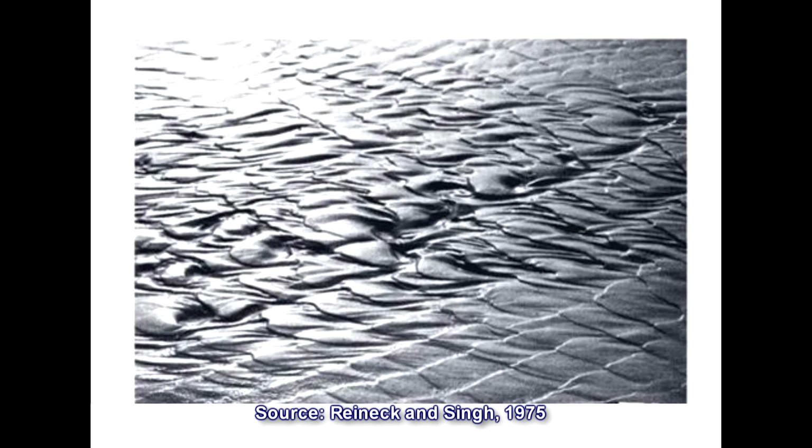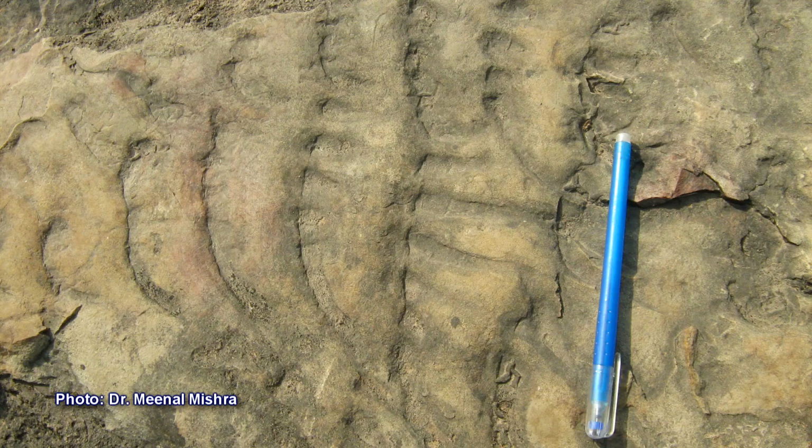Another ripple is a rhomboid small current ripple. This shape is a rhombic shape. This is because of the interference type of water. Water coming from different directions, they are coming and forming a ripple here called rhomboid because of the rhomboid shape.